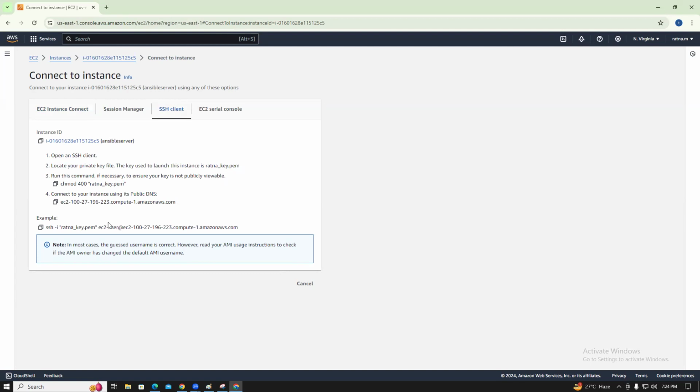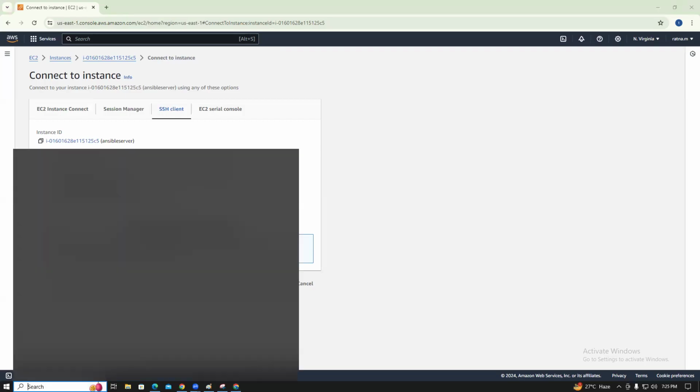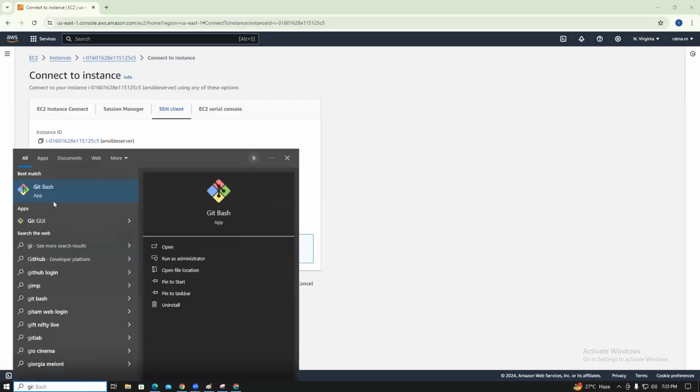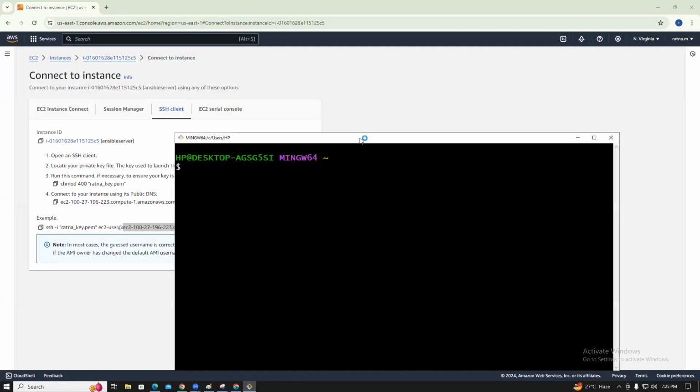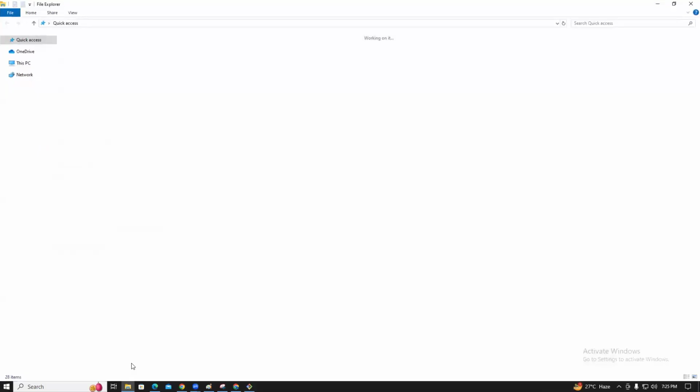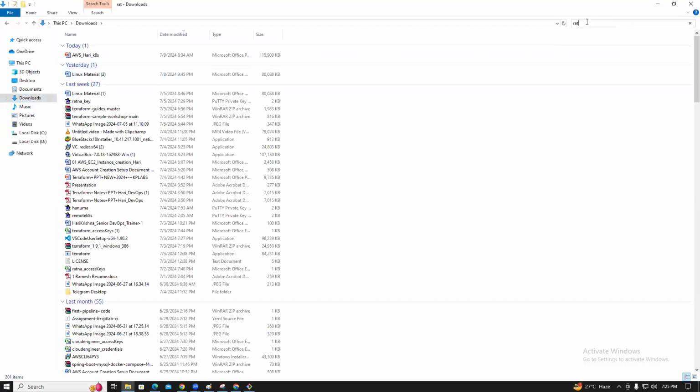Yes, you see, guys: ssh -i Ratna's PEM key, ec2-user and the public IP address. I will connect to this server through Git Bash. Git Bash is nothing but a bash prompt, right? Where is the downloaded file? Downloads.